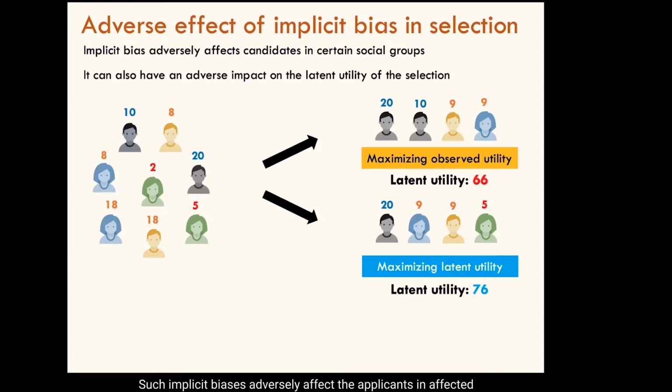Such implicit biases adversely affect the applicants in affected groups because, say, if you are in an affected group, then your observed utility is smaller than your latent utility. And because of this, even if you had a high latent utility, you may not be hired. Implicit bias also reduces the latent utility of the final selection. In this example, the decision maker who selects the best set of applicants, but according to their biased view of utility, would select a subset whose latent utility is more than 10% smaller than the optimal. Here, the decision maker ends up hiring less valuable applicants than they could have.